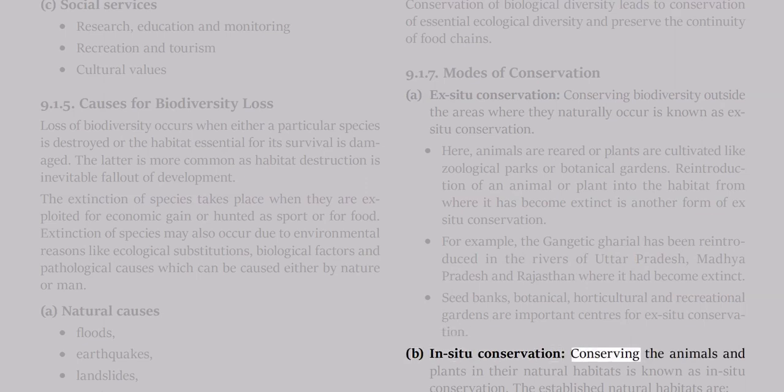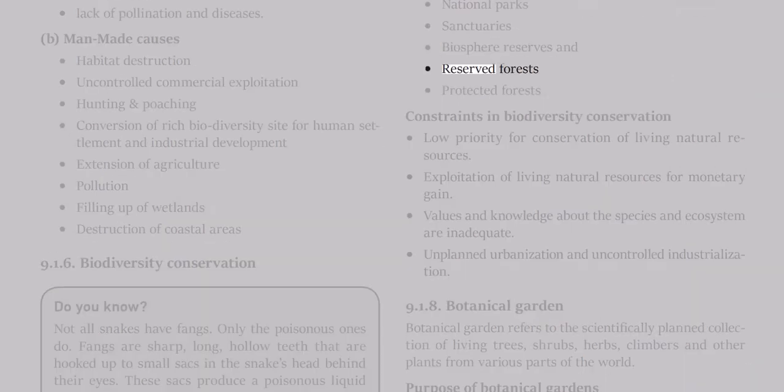B. In situ conservation. Conserving the animals and plants in their natural habitats is known as in situ conservation. The established natural habitats are national parks, sanctuaries, biosphere reserves, reserved forests, and protected forests. Constraints in biodiversity conservation: low priority for conservation of living natural resources; exploitation of living natural resources for monetary gain; values and knowledge about the species and ecosystem are inadequate; unplanned urbanization and uncontrolled industrialization.